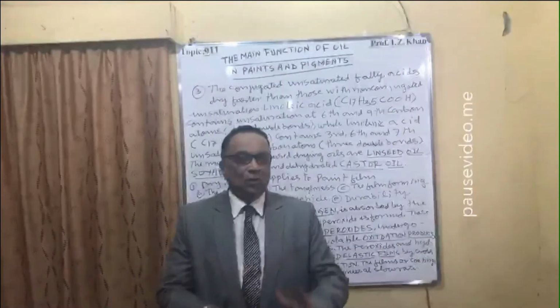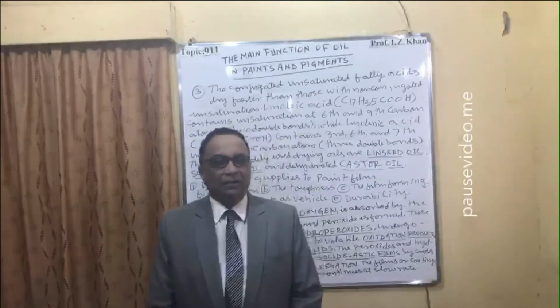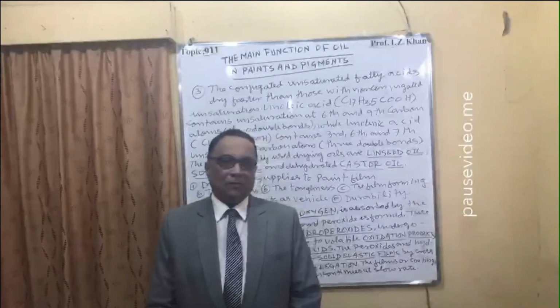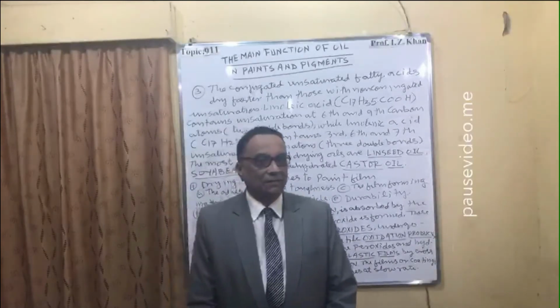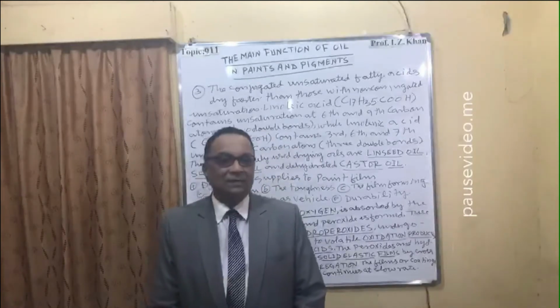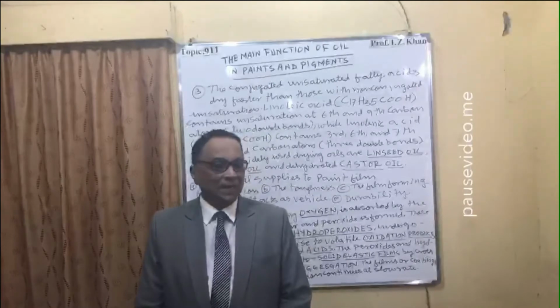So I have already told you the important role of oil, and there is important chemistry also when it comes in touch with the atmosphere, or we can say air, and these conjugated unsaturated carbons play an important role.